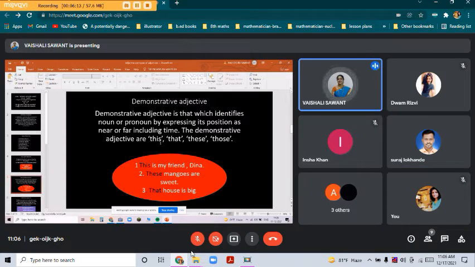Whenever there is a demonstrative adjective, the words are common: this, that, these, those. Whenever we express something with these words, it comes in demonstrative adjective, and it always gives an expression about position or time. We are pointing out that this house is big.